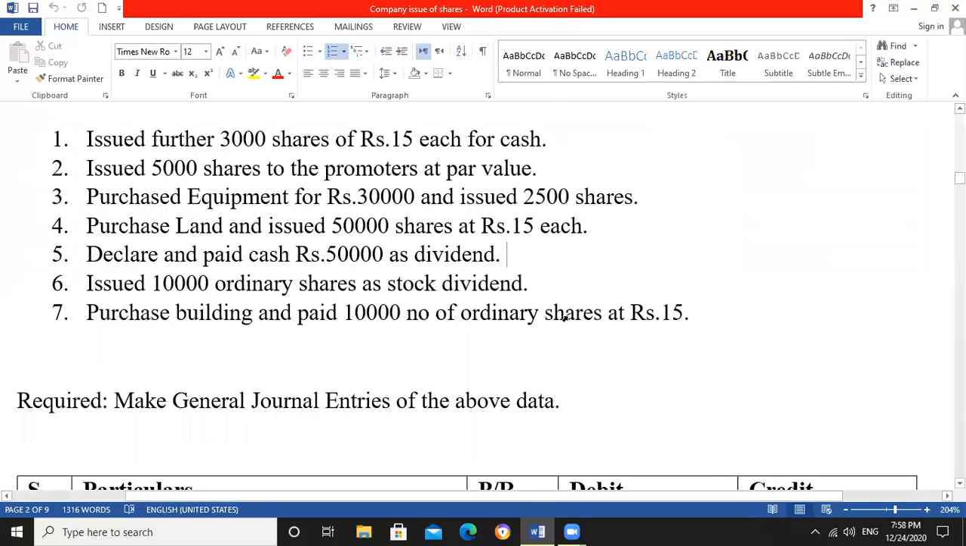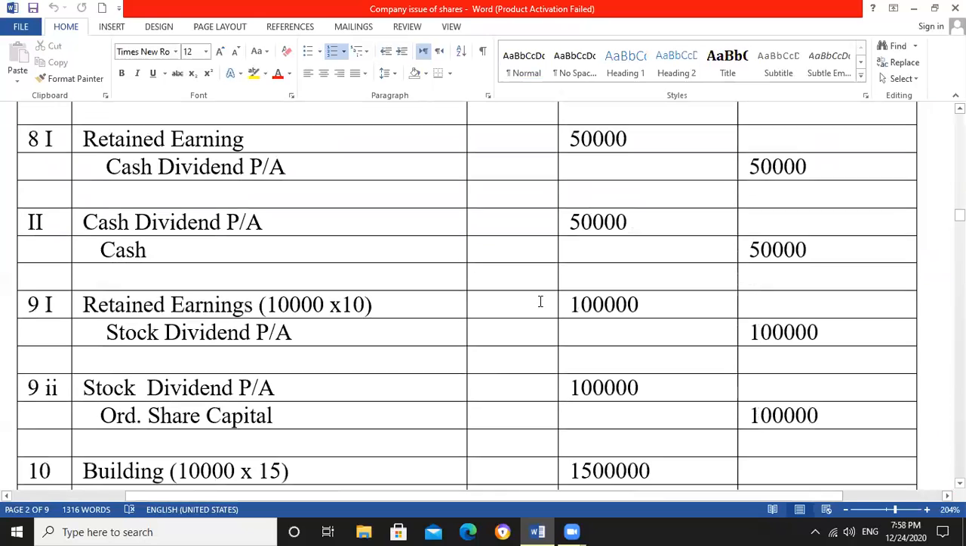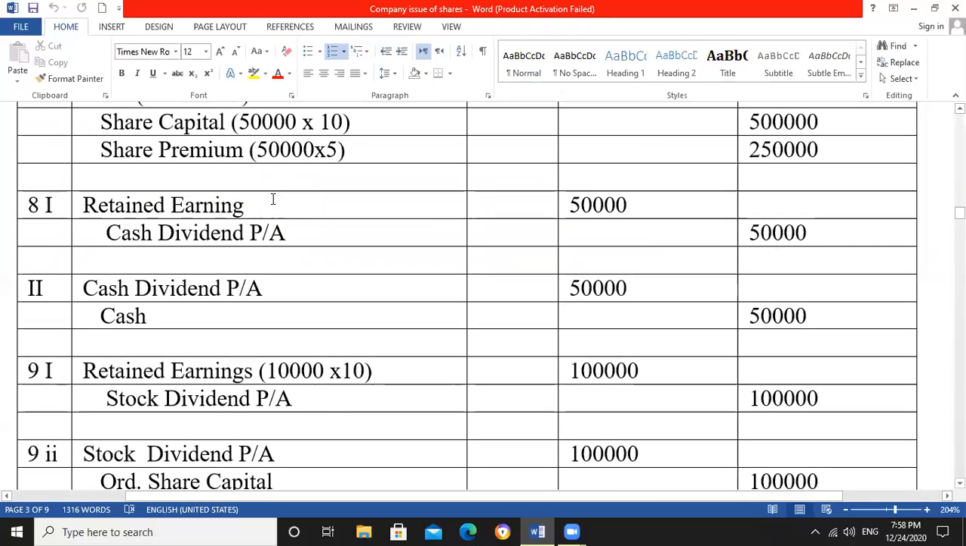So retained earning account will be debit, because this amount is deducted from the retained earning account. Retained earning is a profit account, and when profit decreases, we record it on the debit side. So 50,000 retained earning debit and cash dividend payable credit.